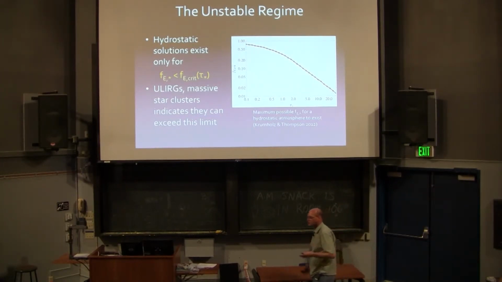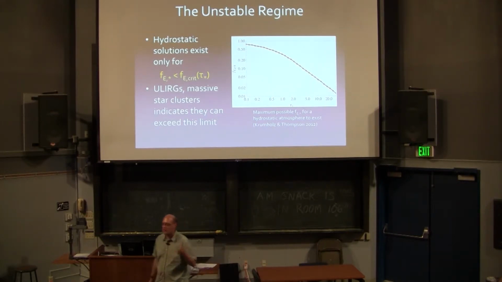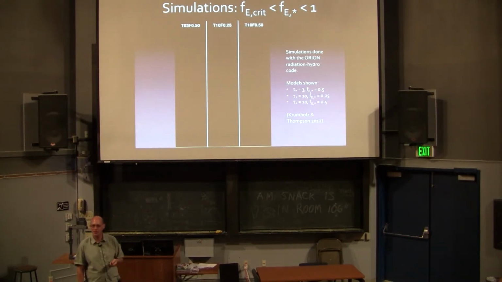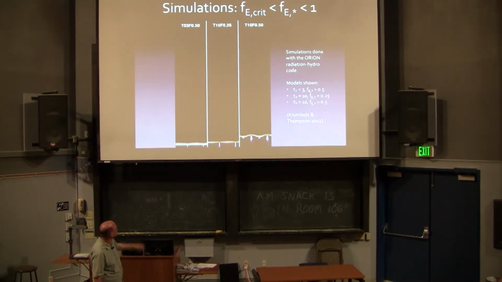So then I ask, what about the unstable regime? What happens if I go above that line? There's no longer a hydrostatic atmosphere. Here are some simulations I did with Todd Thompson. These are radiation hydrodynamic simulations, so we're solving the actual equations of radiation hydrodynamics here. The three columns I'm going to show you are tau star of 3, 10, and 10, and Fe star of 0.5, 0.25, and 0.5. Initially all the matter is at the bottom of the box, and then I turn on the simulation and see what happens.